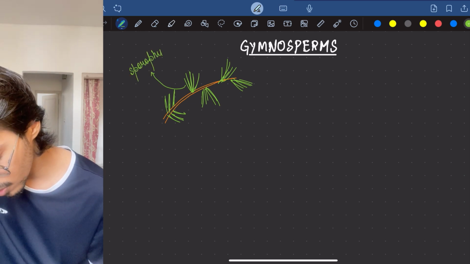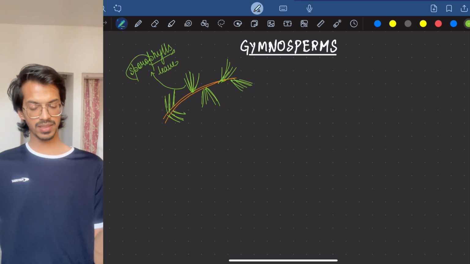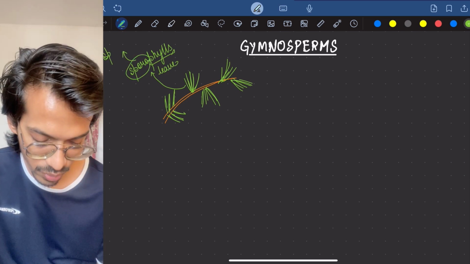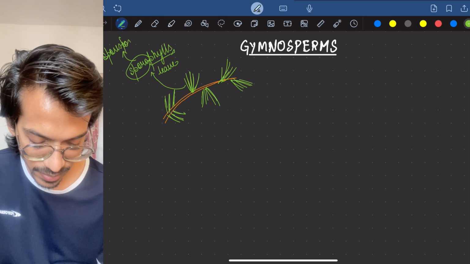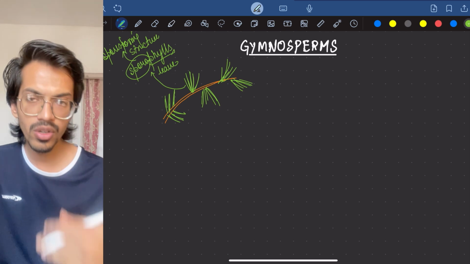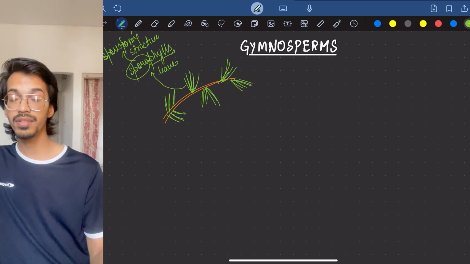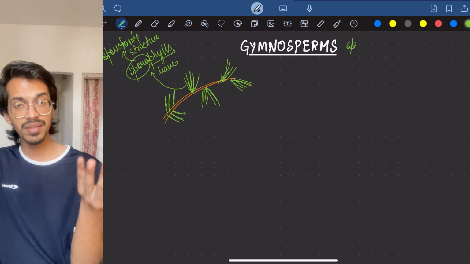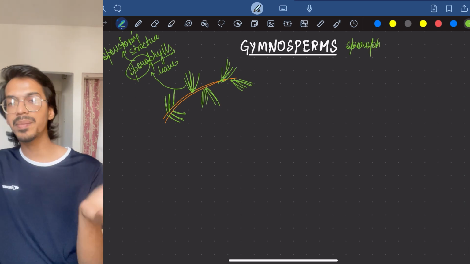So it is a spore-forming structure. Who will make the spores? Since the main gymnosperm plant is a sporophyte, that is, it is also diploid, it will not directly make the gametes. It will first make the spores, and then the gametes will form.